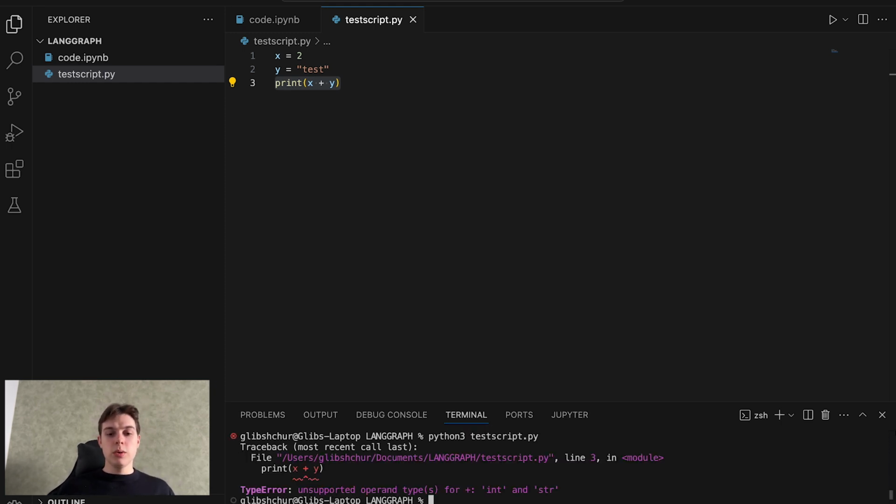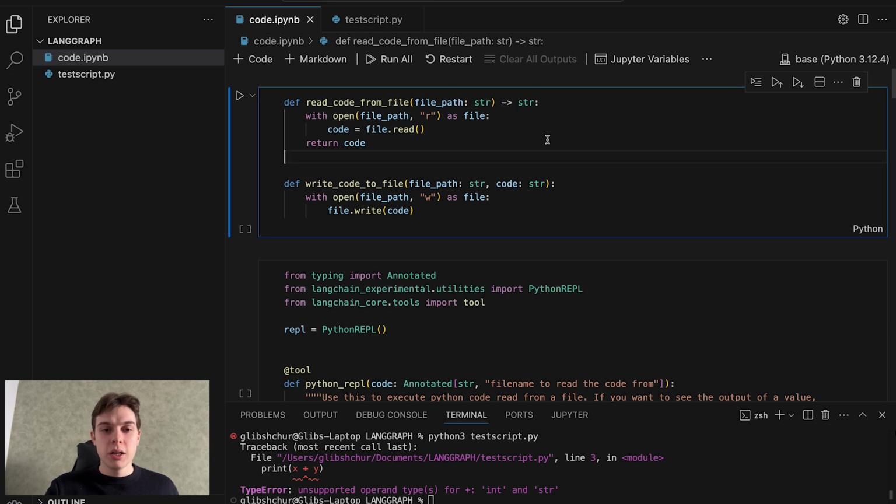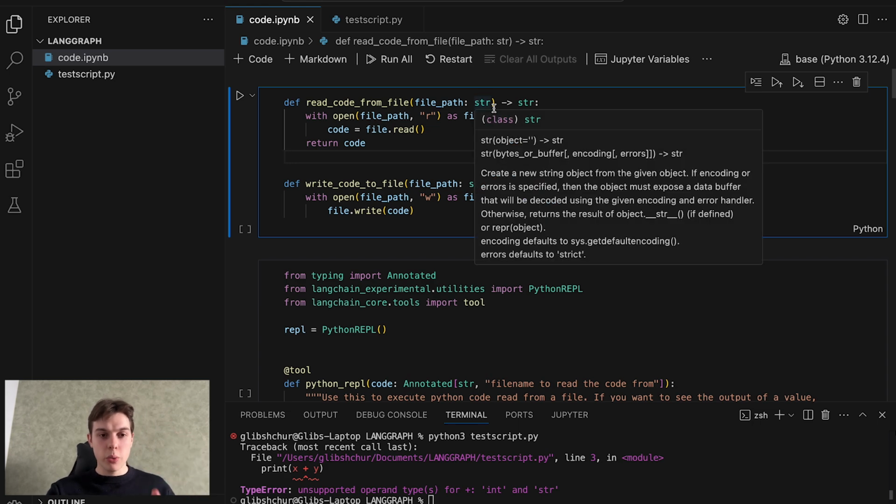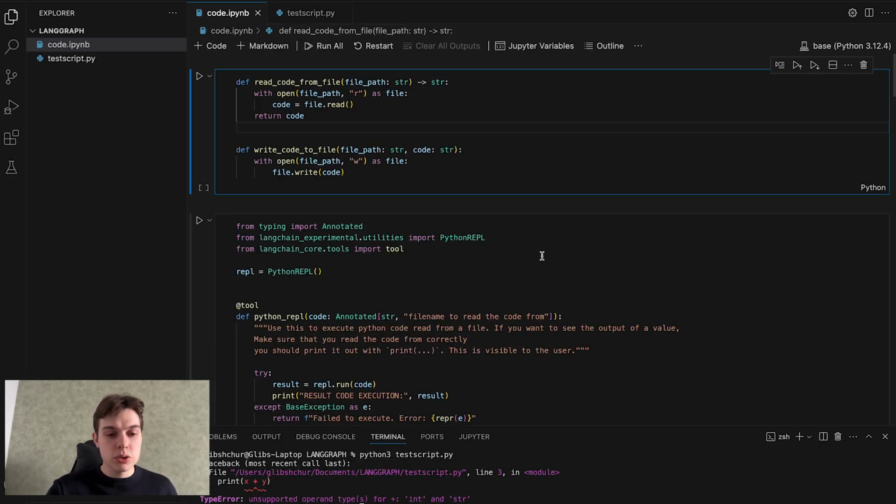So when we try to do it, you will see that we get the error: unsupported operand type for plus, integer and string. So basically, what we see here as an output is that we cannot add string and integer together. And this is why we have created this beautiful Jupyter notebook showing how we can actually fix it using our LangGraph.